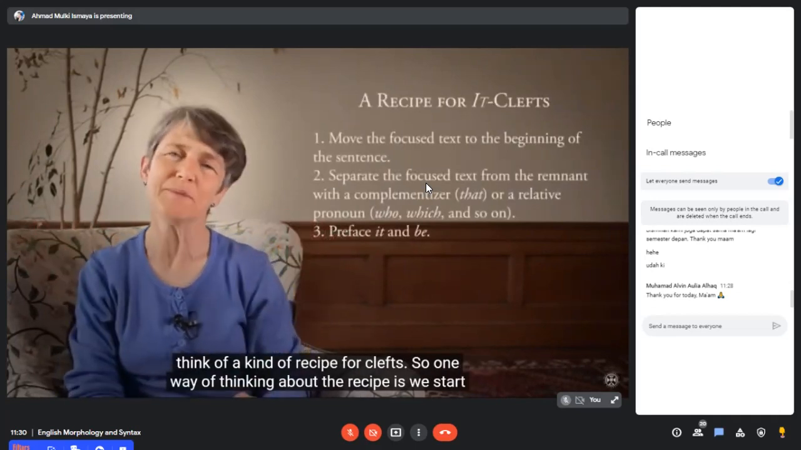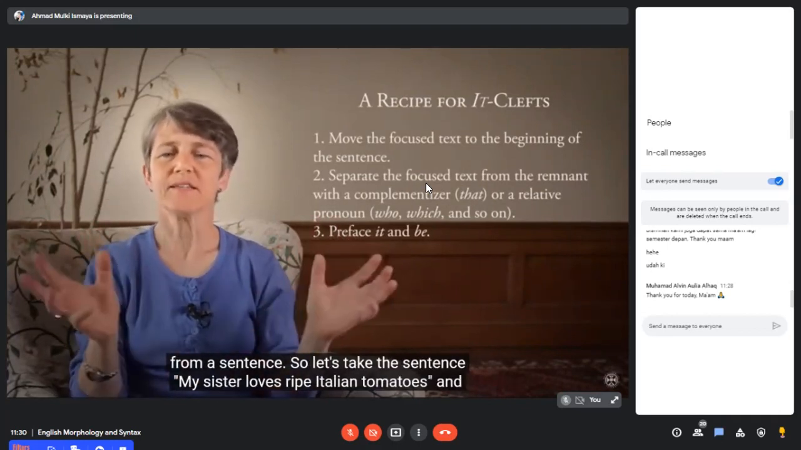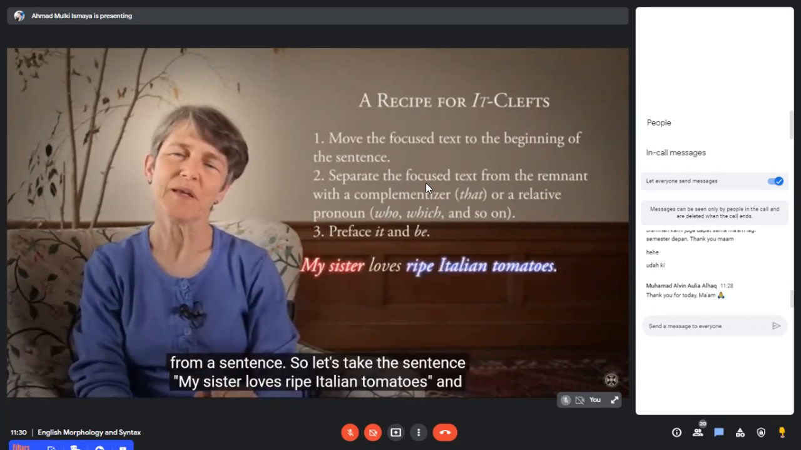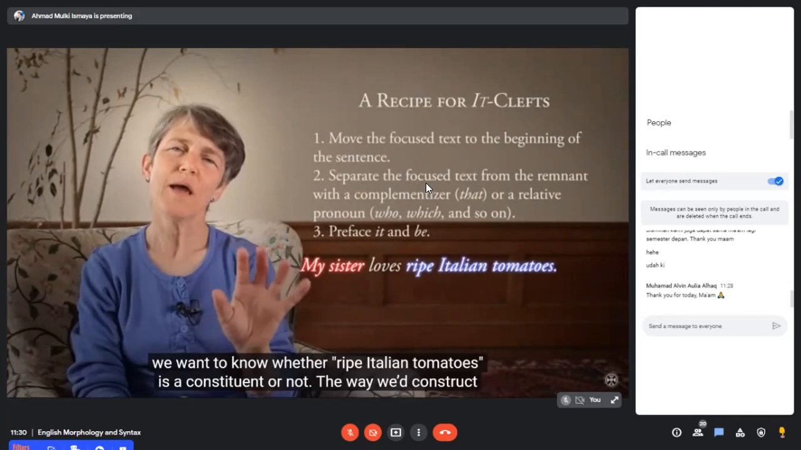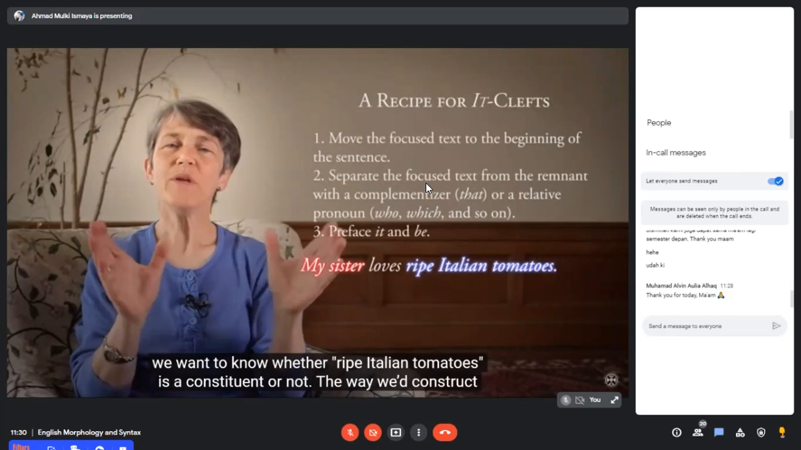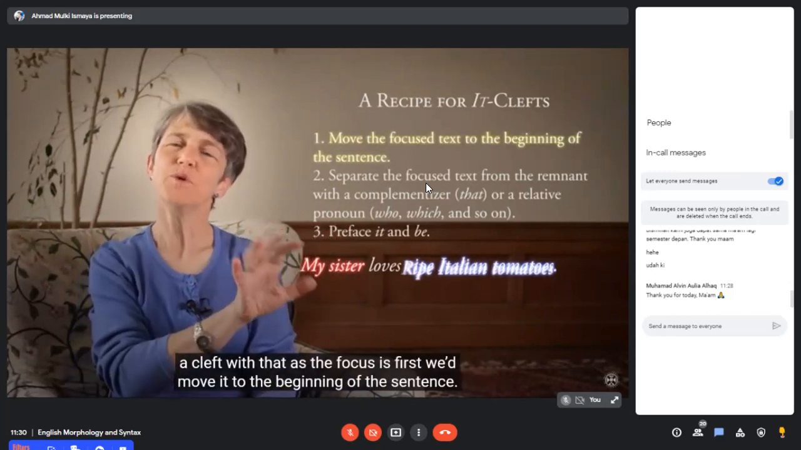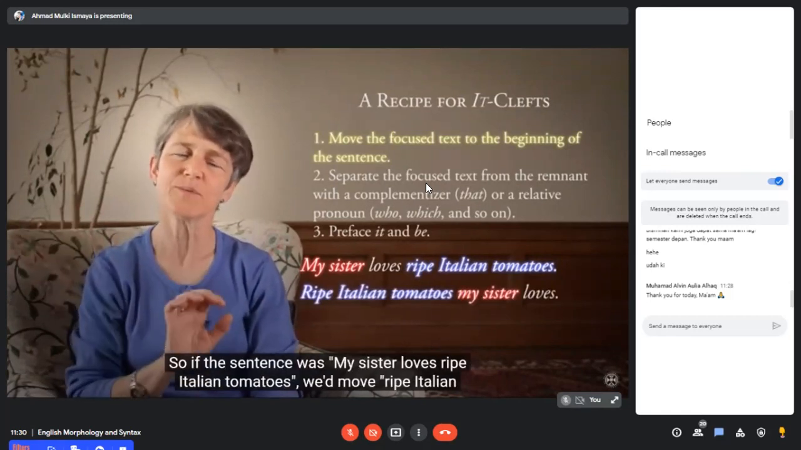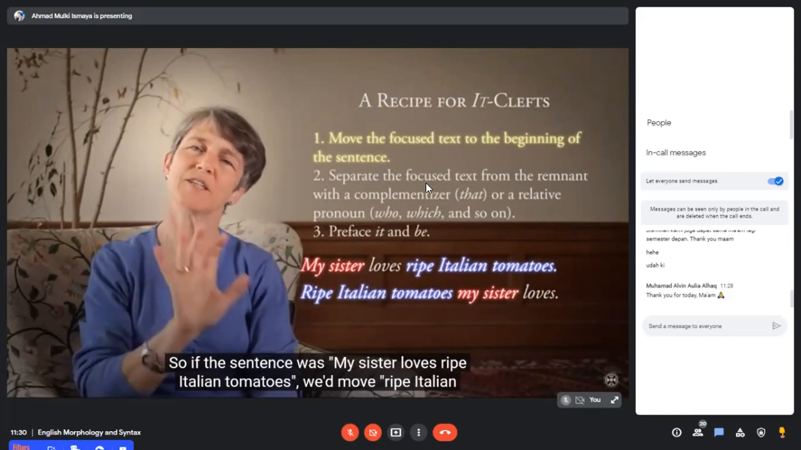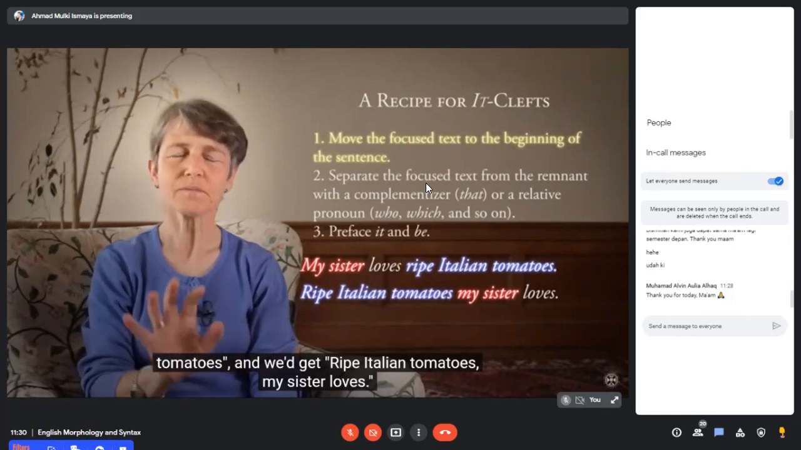So one way of thinking about the recipe is you start from a sentence. So let's take the sentence, my sister loves ripe Italian tomatoes. And we want to know whether ripe Italian tomatoes is a constituent or not. The way we'd construct a cleft with that as the focus is first we'd move it to the beginning of the sentence. So if the sentence was, my sister loves ripe Italian tomatoes, we'd move ripe Italian tomatoes and we get ripe Italian tomatoes, my sister loves.